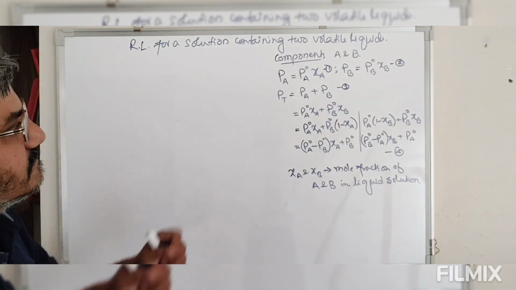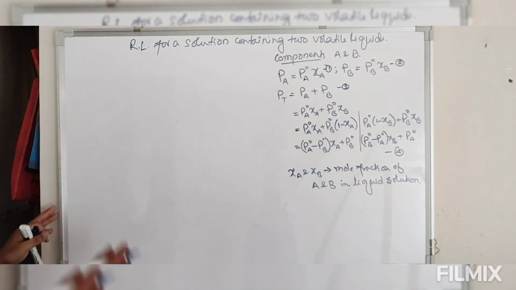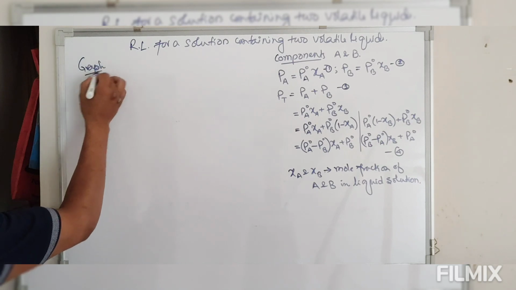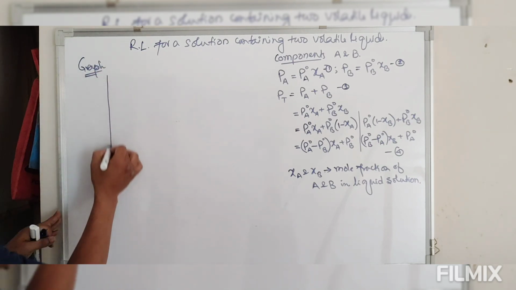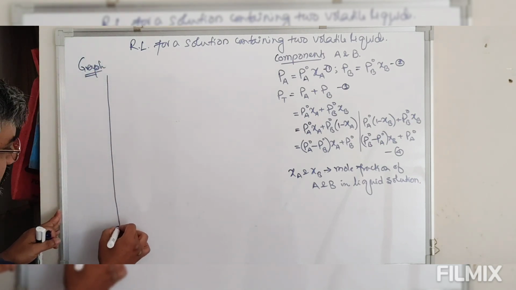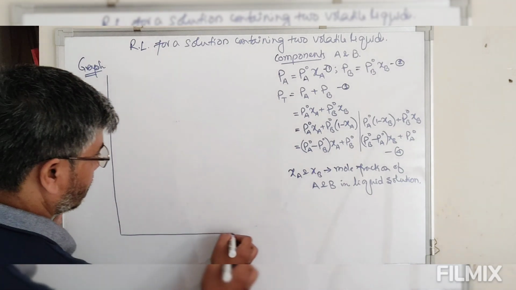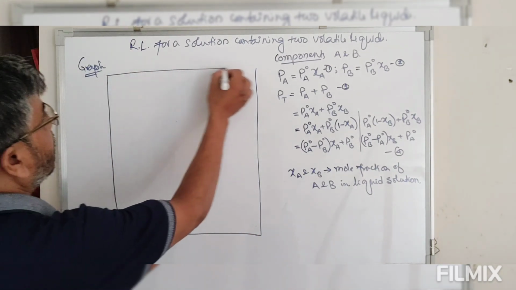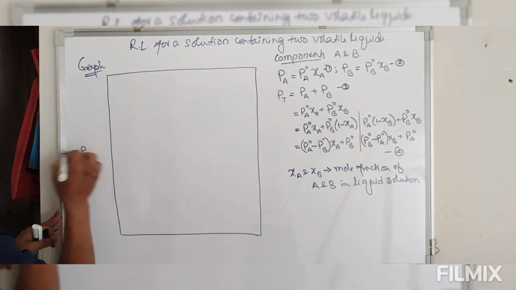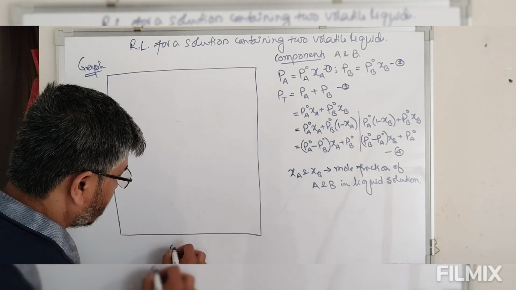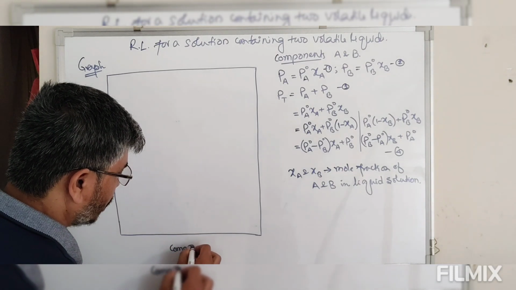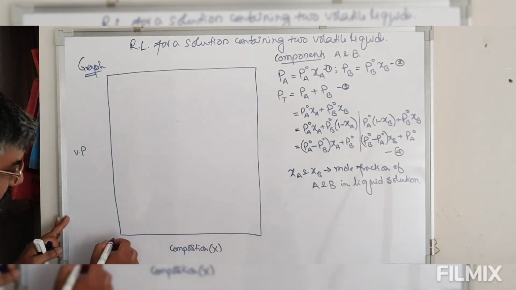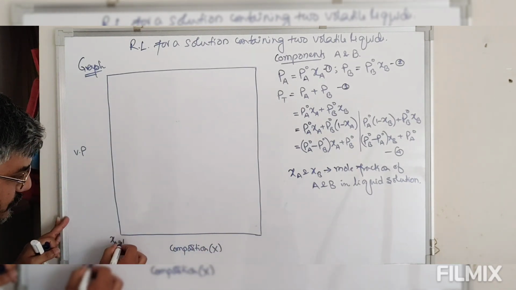Now look at this. I'll combine this equation here. So this is the vapor pressure versus composition graph. Composition in terms of mole fraction. So we are starting from this. Mole fraction of A equals to 1.